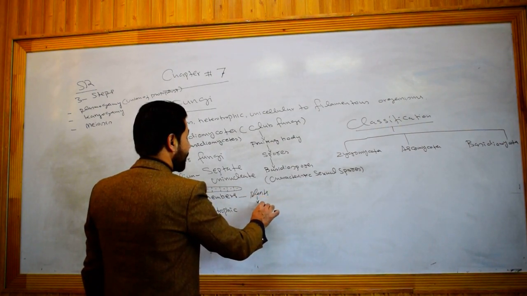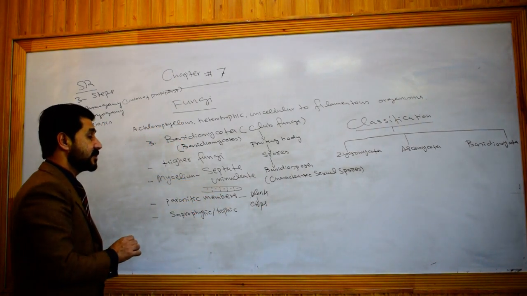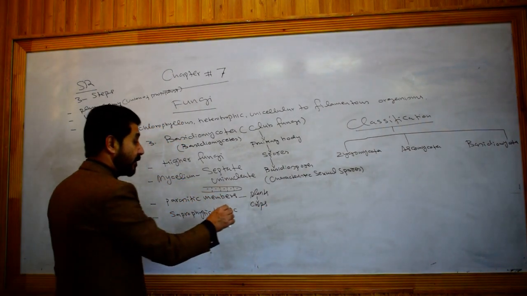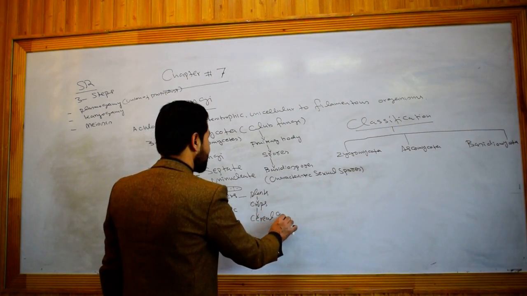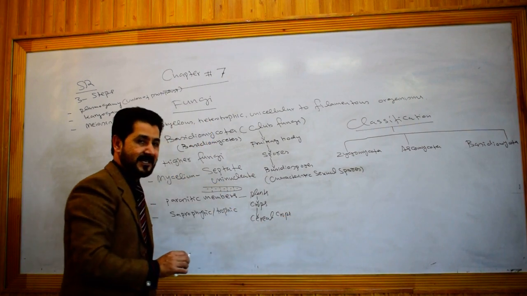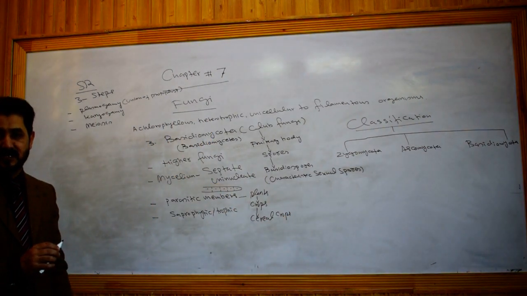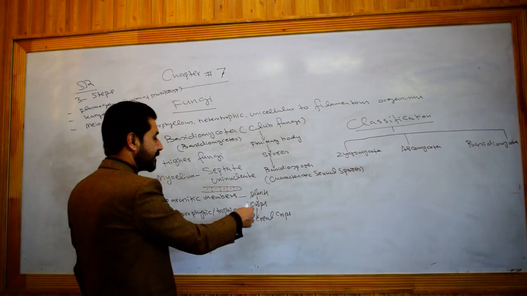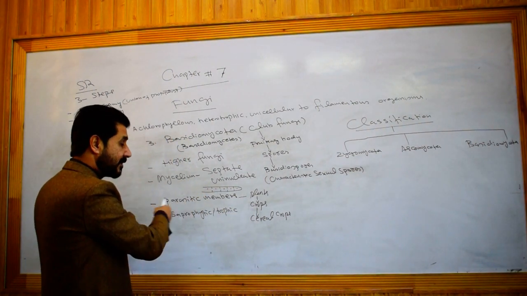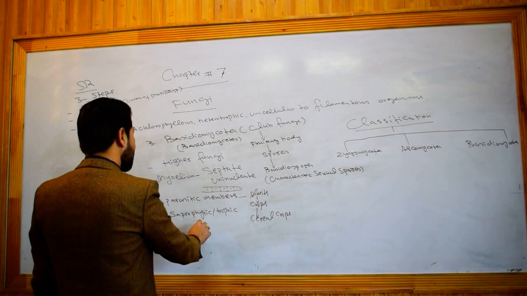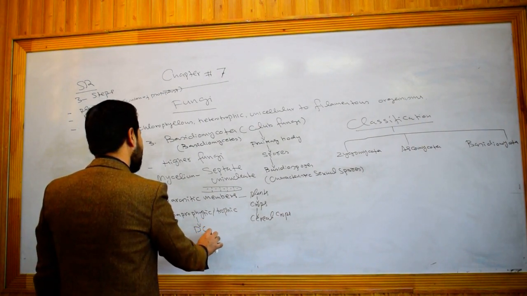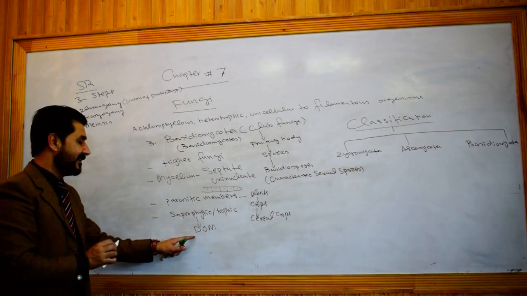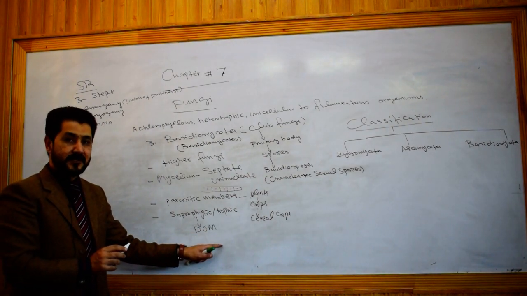Here in the case of plants, the members of Basidiomycota mostly infect crops. What type of crops? Cereal crops, that is grain, maize, wheat, etc. They are infected by the members of Basidiomycetes. Saprotrophic or saprophytic members are those which obtain their nourishment from dead organic matter.